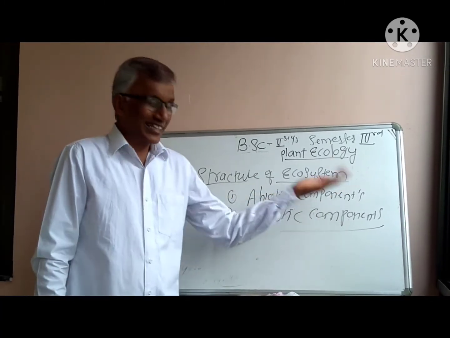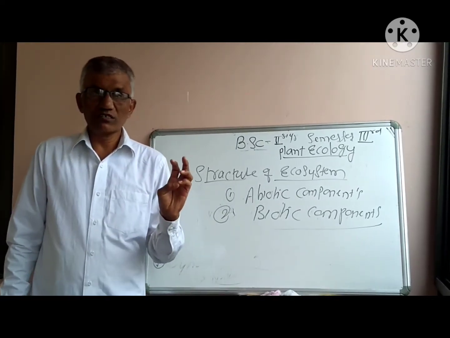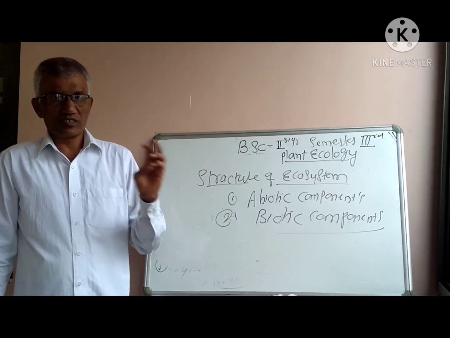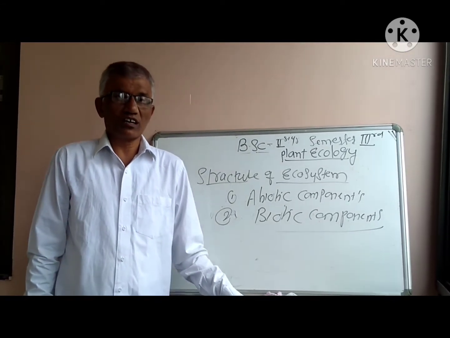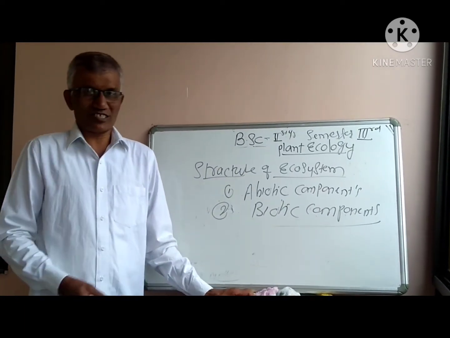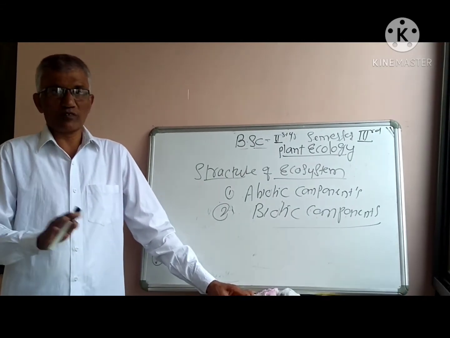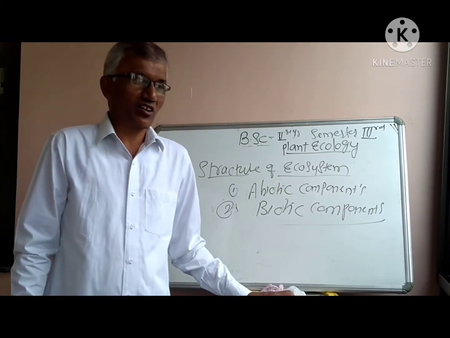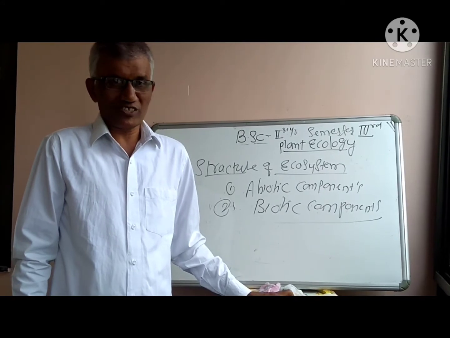So while writing the abiotic components, first you have to write down physical components, that is temperature. How does temperature play an important role during the proper growth and development of each and every ecosystem? For example, the activation of any enzymes or any biochemical reactions requires optimum temperature.